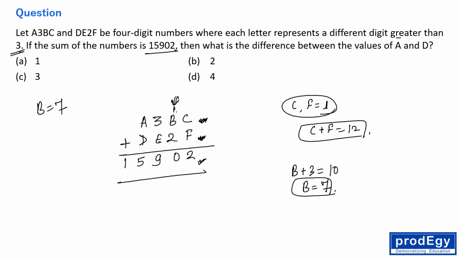Fine. Now 1B2, I mean 172 is 10. Then again 1 is going to carry. Right? If 1 is carry, so 3 plus 1 is 4. 4 plus E is 9. So E is what? 4 plus 5 is 9 actually. So E is what? E is 5.